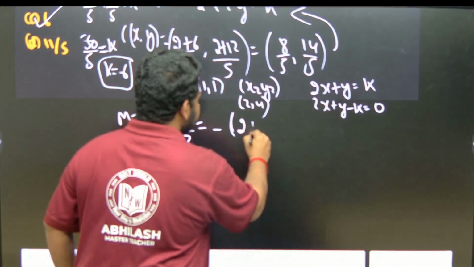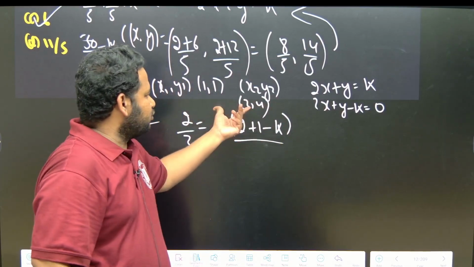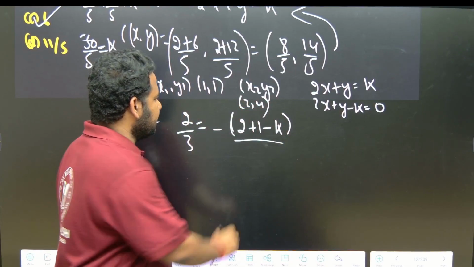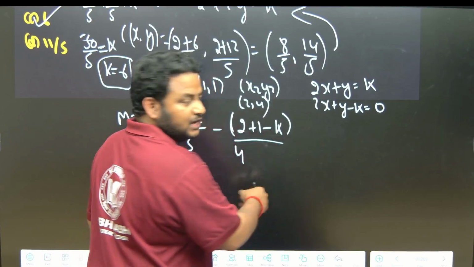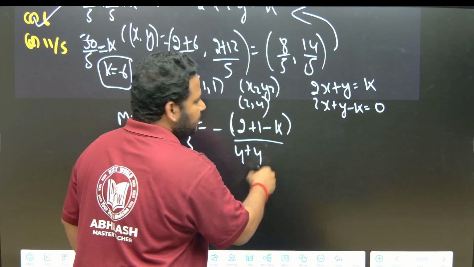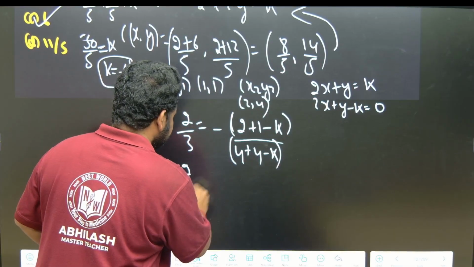y is 1 itself minus k, divided by, what do I get? For x2, y2, I should put x2, y2. So if I put x2, y2, I will get 4. Okay, 4. 2 into 2 is 4, plus 4. 4 plus 4 minus k, I will get 2 is to 3. So 2 by 3, if I send this minus inside, what will I get?